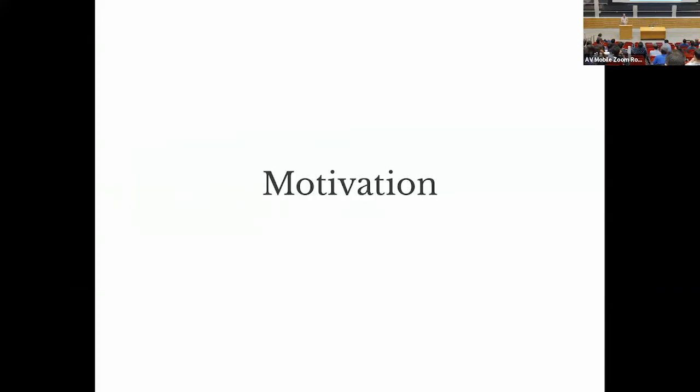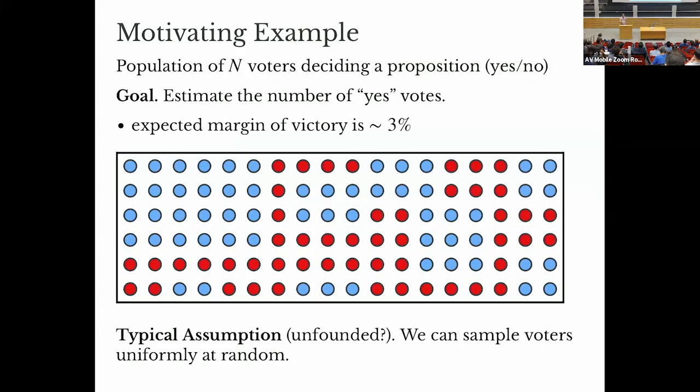Okay, motivation. So I want to start really concretely with a really basic statistical question. So imagine that I have a population of n voters, say, or n entities. I don't really care what they are, but we'll call them voters for now. And they're just trying to decide some binary proposition, yes or no. And each one can vote yes or no. And our goal is just going to be to estimate the number of yes votes. We want to do some sort of prediction.